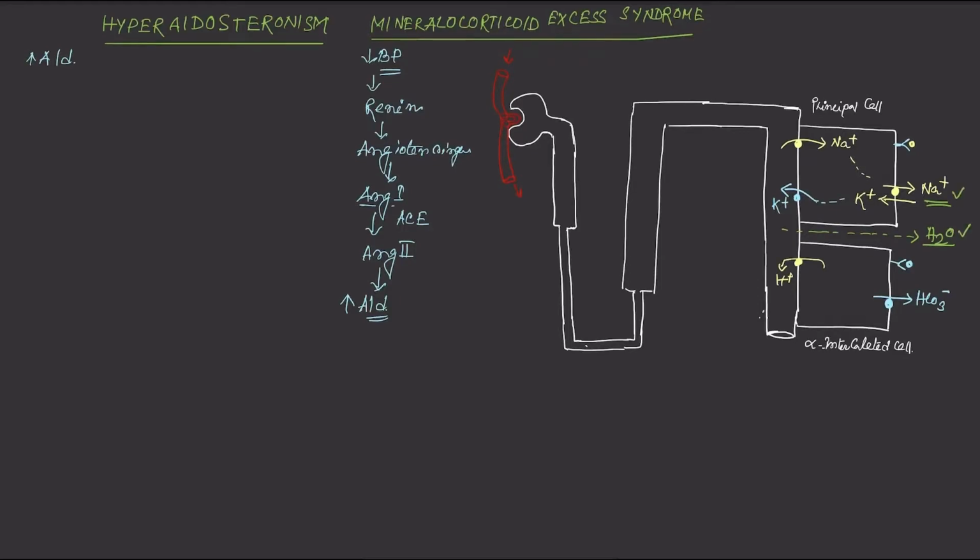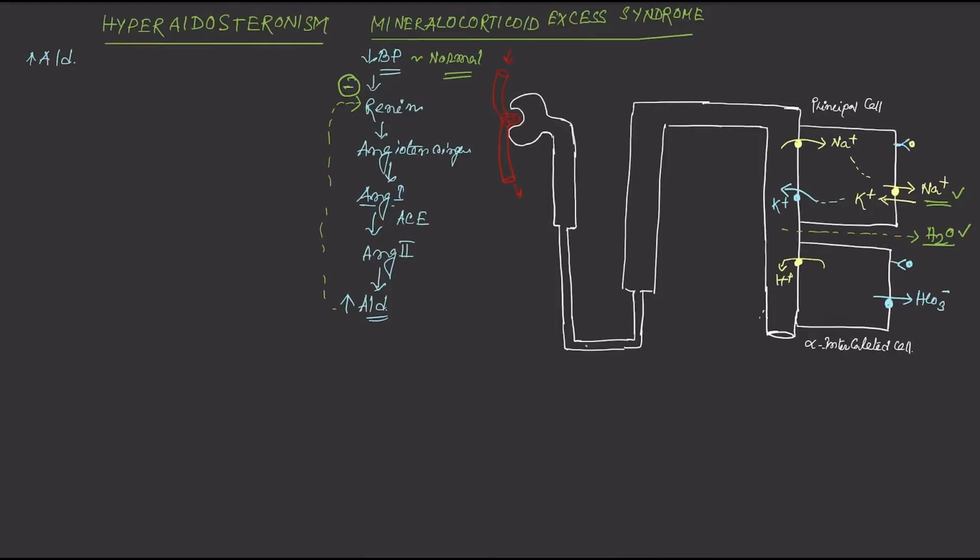Now this increased sodium ion and water reabsorption restores the blood pressure. So now the BP will become normal. As the BP becomes normal, renin will not be synthesized, and so the aldosterone secretion also decreases. Normally, whenever the aldosterone secretion is increased, it also causes feedback inhibition of renin secretion. So aldosterone itself causes a decrease in renin secretion because of this feedback inhibition.